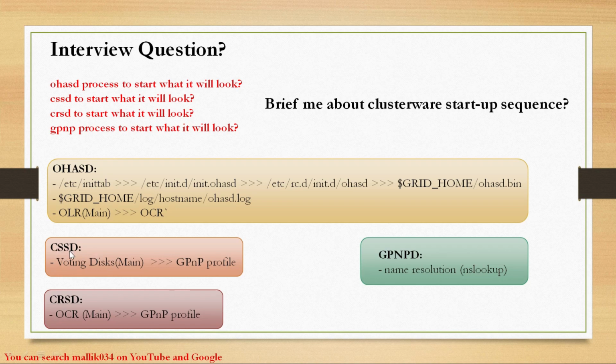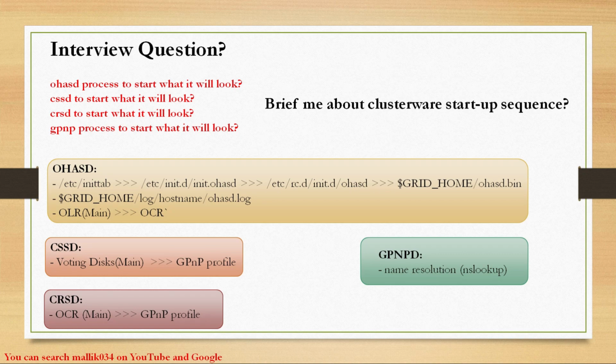And coming to the third question, for CRSD to start, what will it look for? It will look for my OCR. This is the main thing. CRSD is the last main service to get started, and this service starts and joins all the cluster nodes, synchronizes all the cluster nodes, and starts all the services on that cluster.